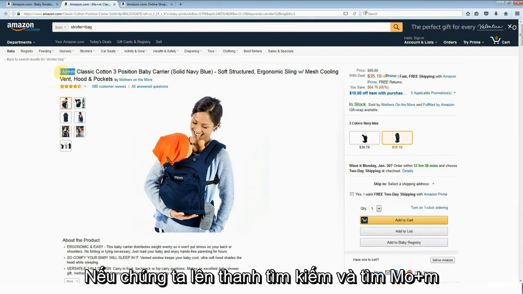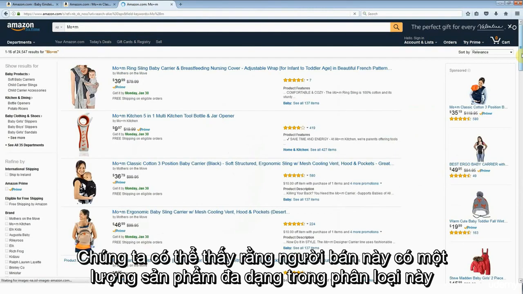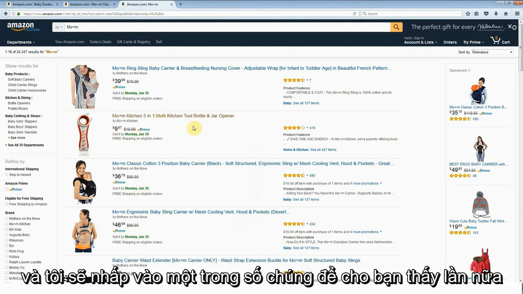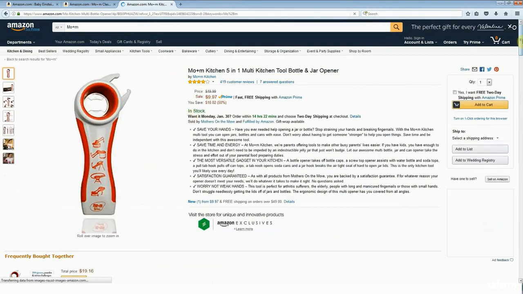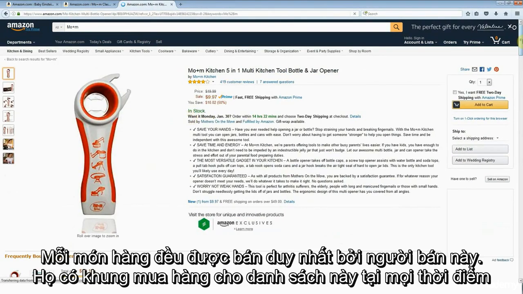If we go up to the search bar and do a search for MO plus M, what we can see is that this seller has a variety of products in this category, and every single one of them, I'll just click on one here to show you again, is being sold uniquely by this seller. They have the buy box on these listings 100% of the time.